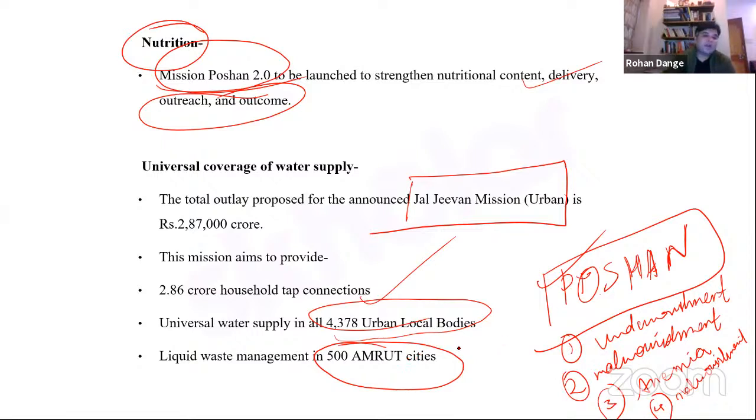So liquid waste management in 500 Amrut cities and universal water supply in all the 378 urban local bodies, apart from, of course, the 2.86 crore household tap connections, which are proposed to be supplied under this particular mission. Which mission? Jal Jeevan Mission.